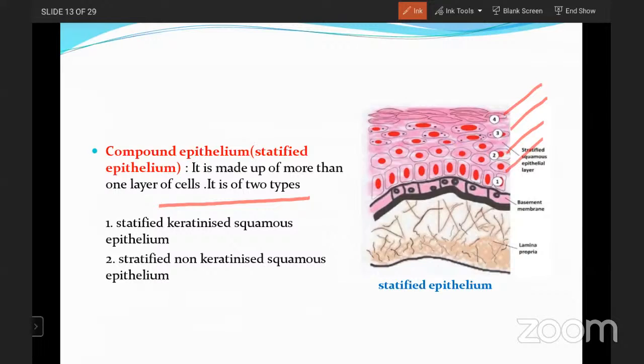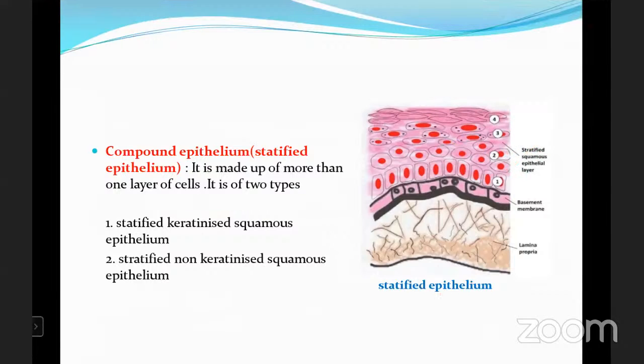The cells are arranged in more than one layer. That is the reason it is called compound epithelium or stratified epithelium. Now go for the next slide.